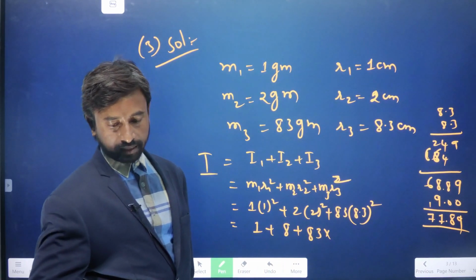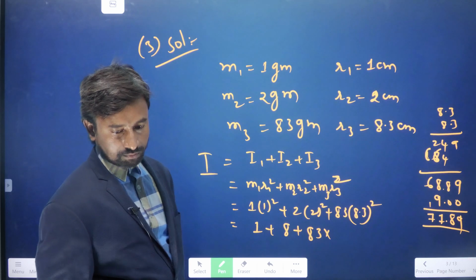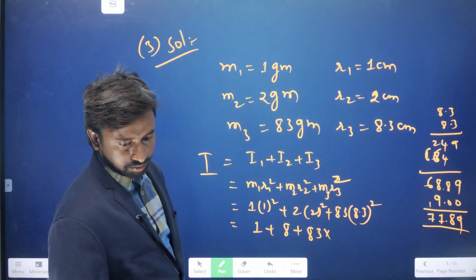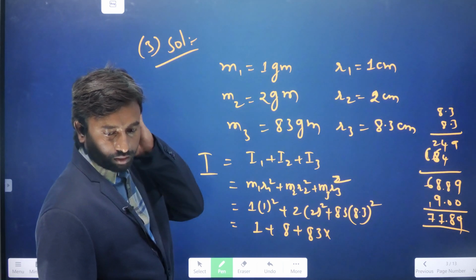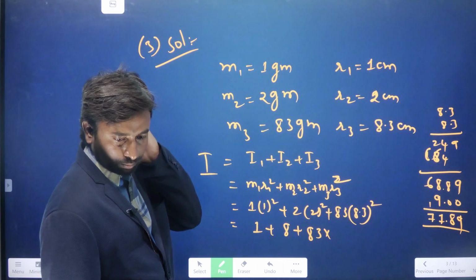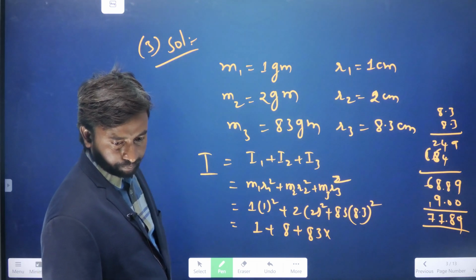So 77.89 will be the moment of inertia of the system, the moment of inertia of the particles.